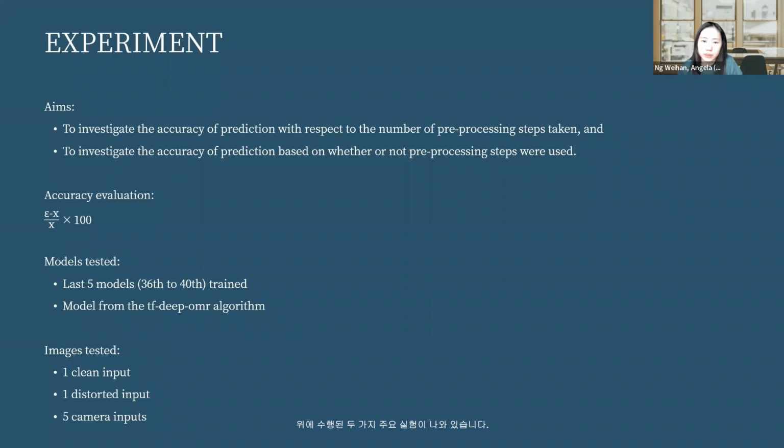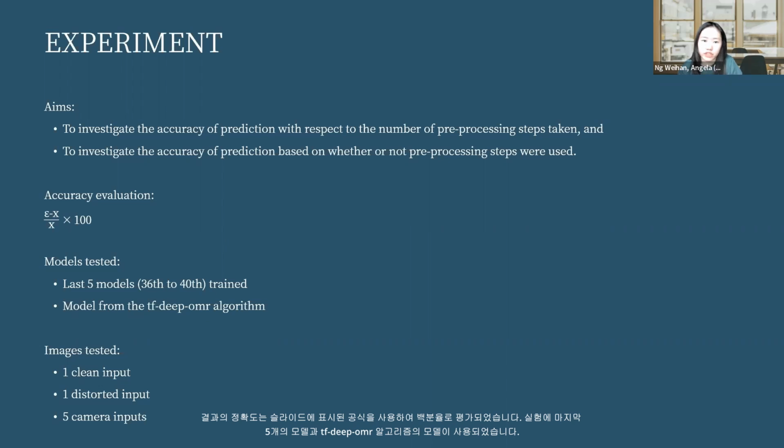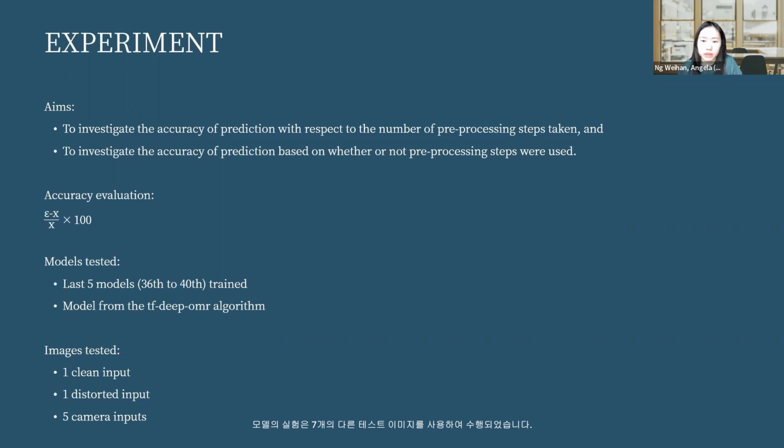Two main experiments that were done are shown above. The accuracy of the results was evaluated as a percentage using the formula shown on the slides. For the experiment, the last 5 models, as well as the model from the TF-deep OMR algorithm, were used. Experimentation of the model was carried out using 4 different test images. It was found that the 36 model had produced the most accurate results and will thus be used.